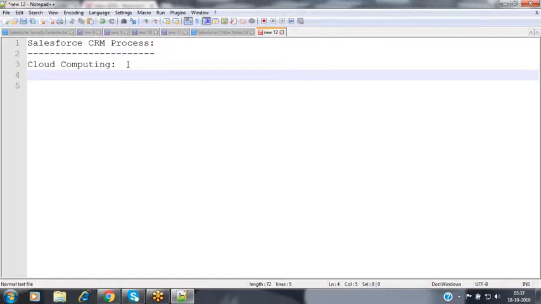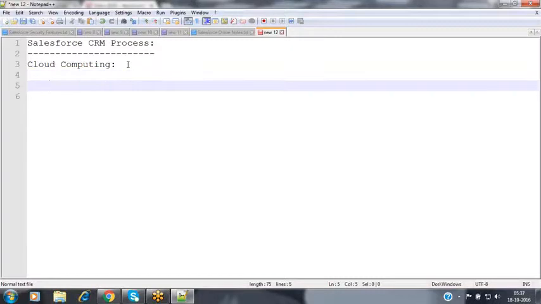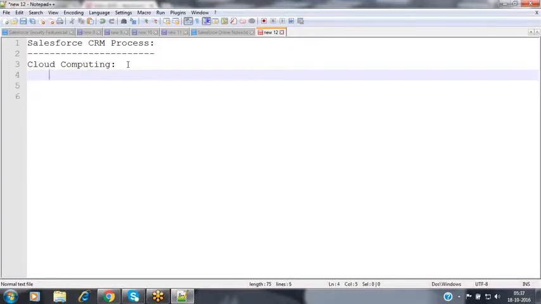Any device is possible to access these cloud computing services. So now that much of flexible features are available inside that cloud services. Now, when coming to the cloud computing, already we have discussed that.